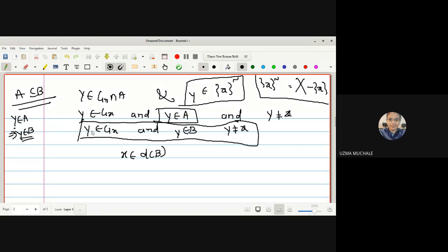Okay, we have one open set which contains y as well as x, and y is not equal to x. So may I write this as Gx intersection B?